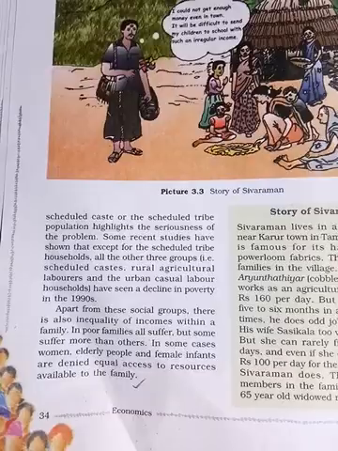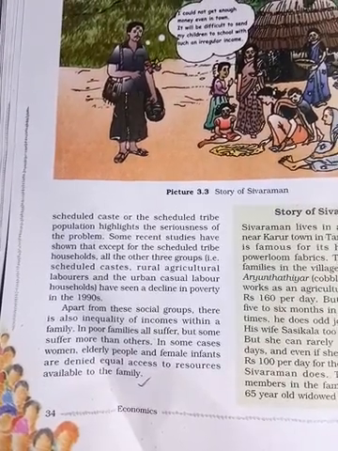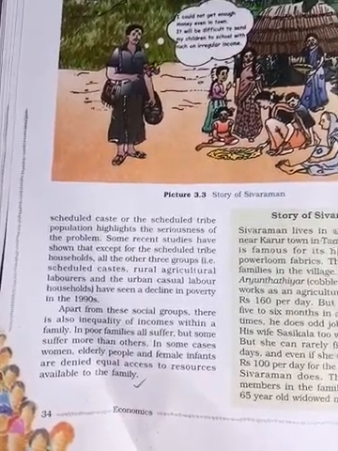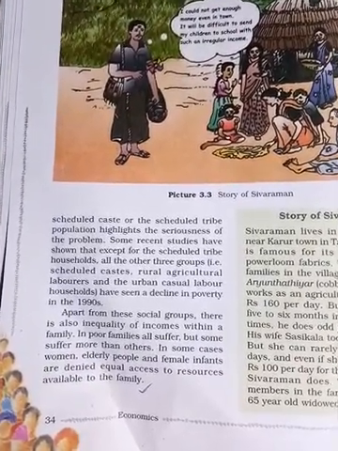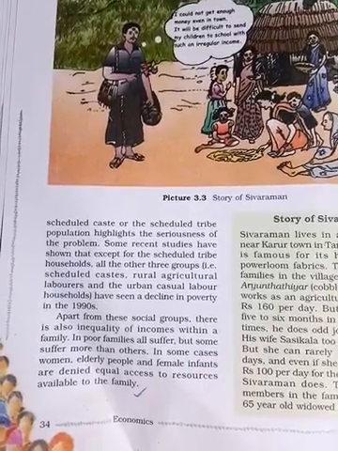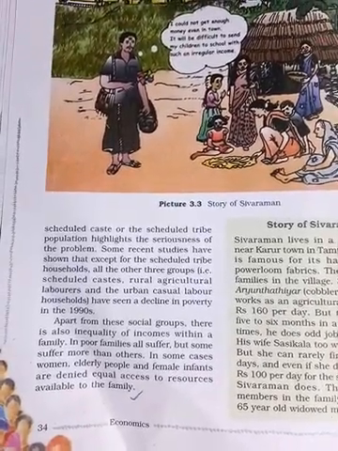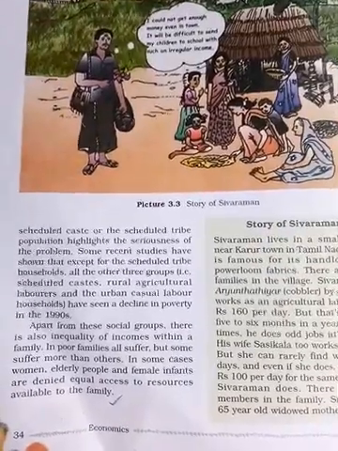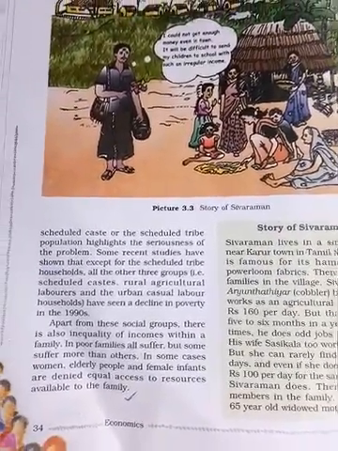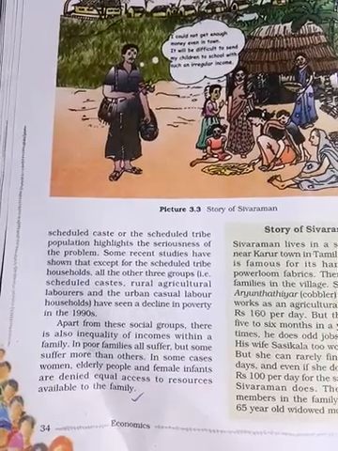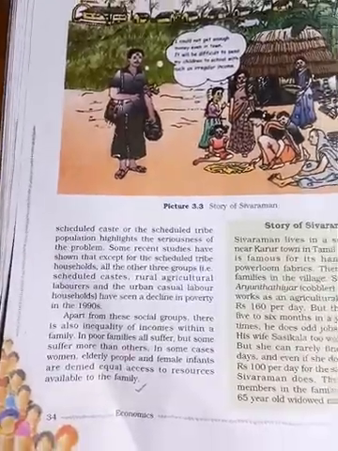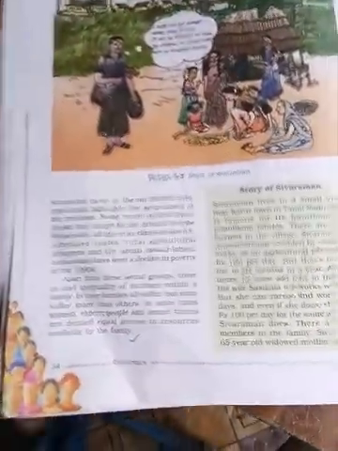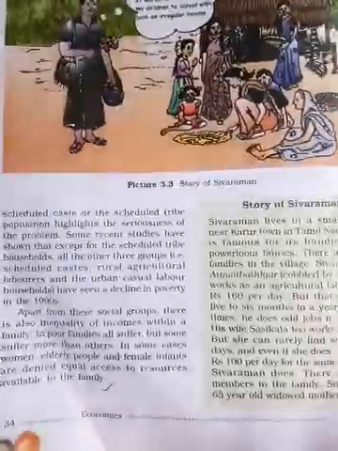Apart from these social groups, there is also inequality of incomes within the family. In a poor family all suffer, but some suffer more than others. That means all the people are suffering, but their suffering is not the same. In some cases, women, elderly people and female infants are denied equal access to the resources available to the family. They are facing a big problem, especially scheduled caste and scheduled tribe.